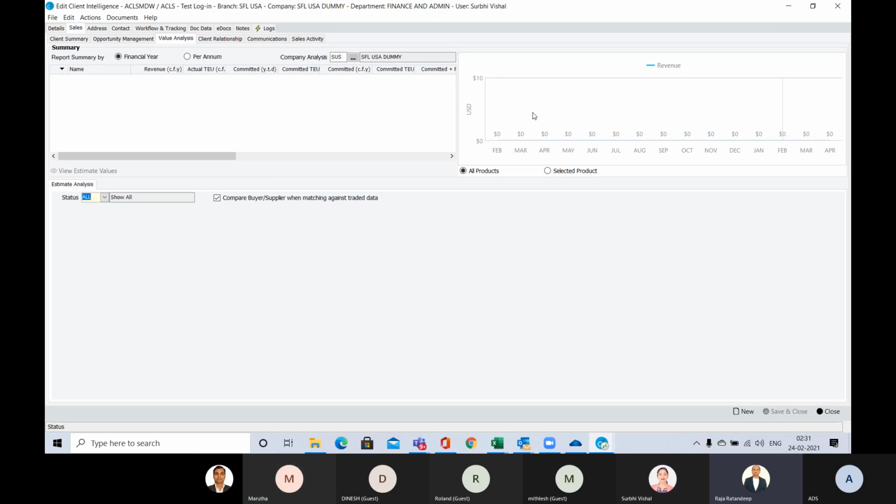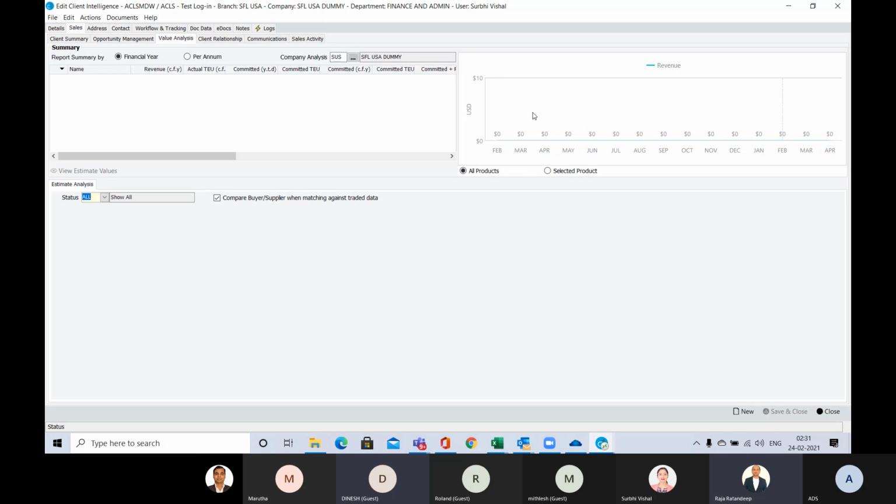I would like you to go into this module and look into how much you can update in the client intelligence, the addresses, the contact details, because contact detail is very important. This will define the automations, to whom you need to send the email. Who is the salesperson, who is the accounts person, who is the operation person, to whom you are contacting. This way, the flow of documents can be very automated from CargoWise. We can automate all the flow of the document. So you don't need to type your email address, everything. A lot of things are there. So that's what I told you, that the more you update, the less work you need to do.